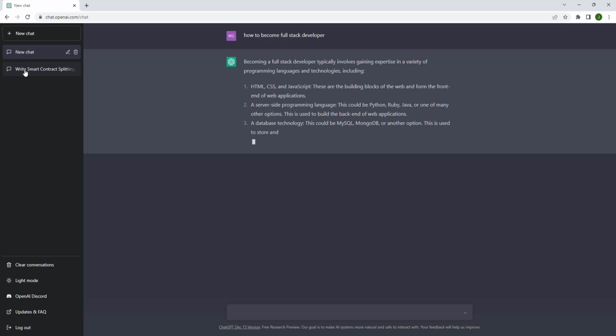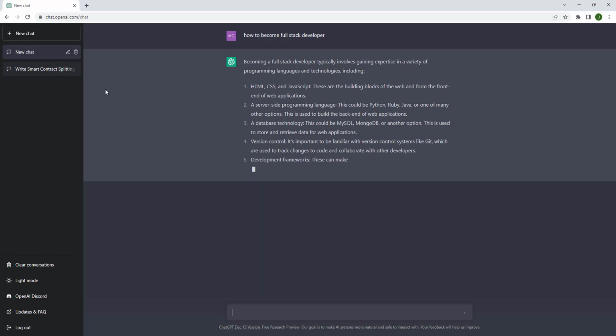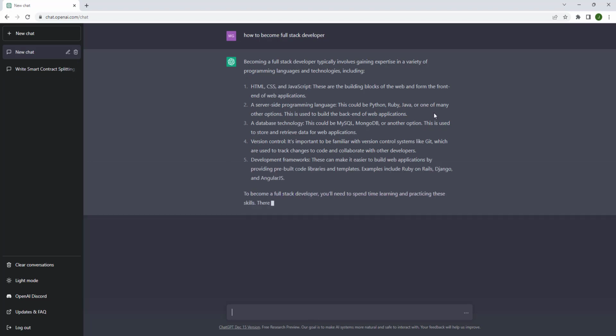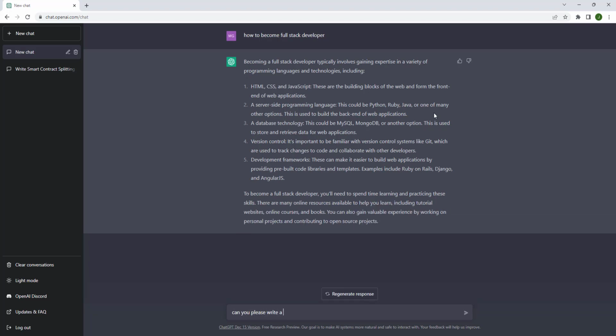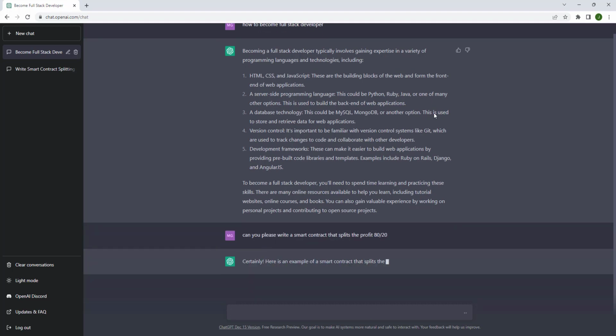So you can see right here, I was searching up how to write a smart contract that splits the money. So let's see. Can you please write a smart contract that splits the profit 80 by 10? Nah, 20. 10 wouldn't be logical. AI would probably attack me if I put 10. Boom, let's make it work.